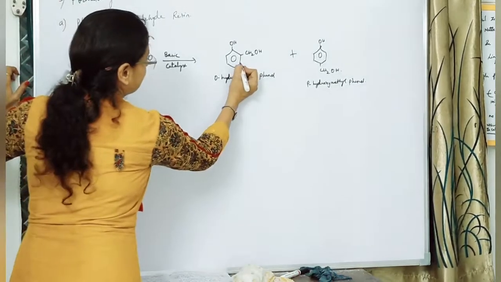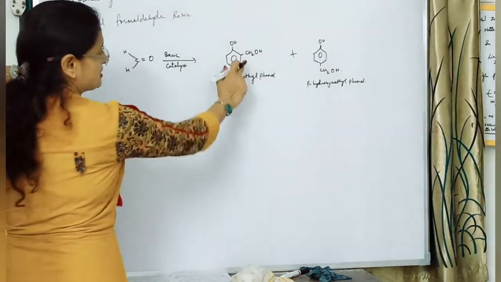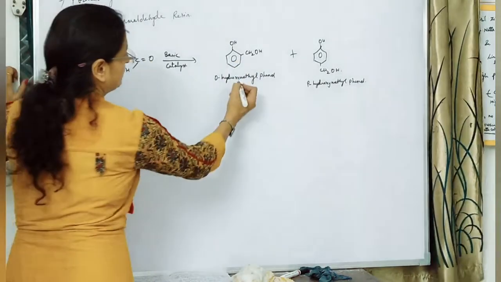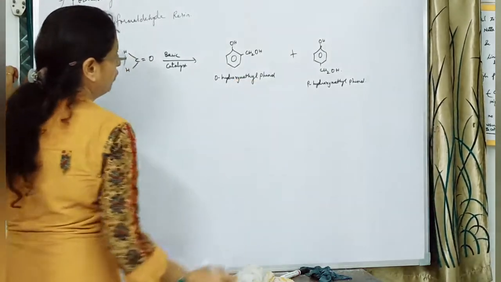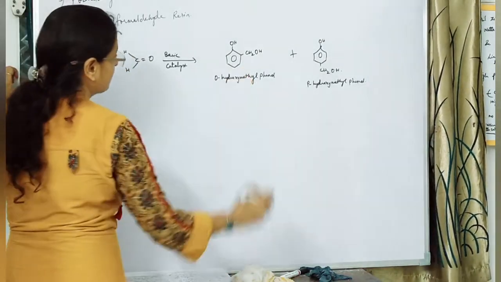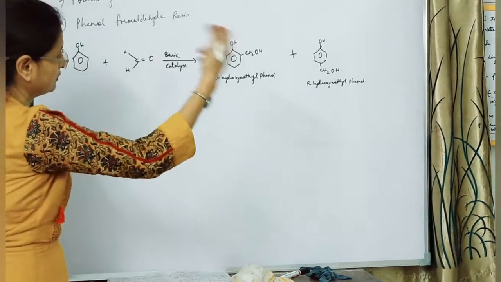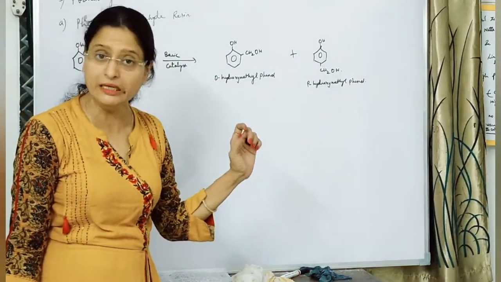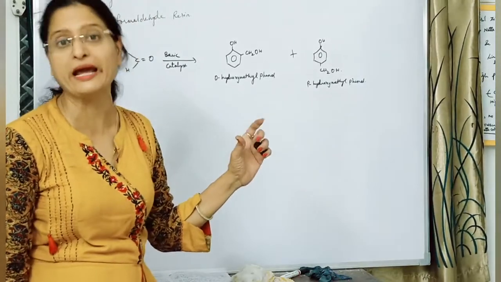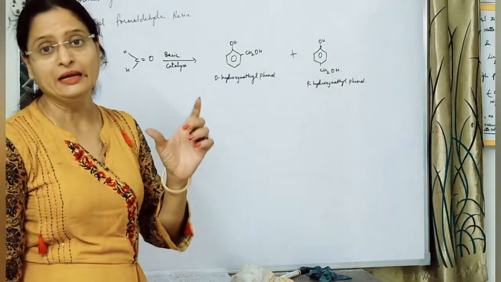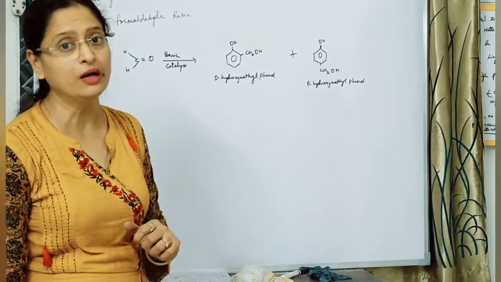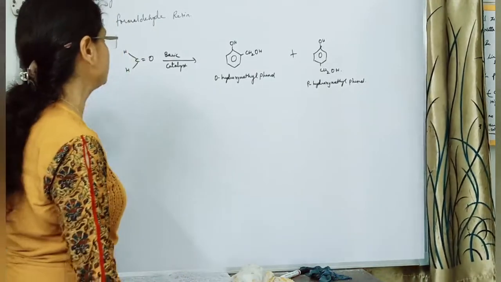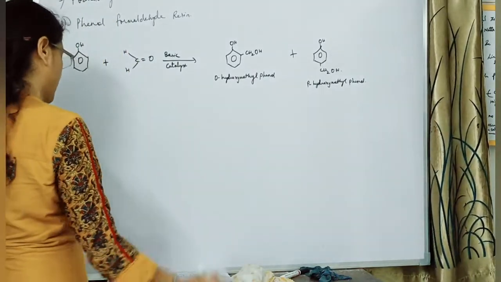So look here, it can happen in this way. This particular compound, orthohydroxymethylphenol, undergoes copolymerization, that is, it acts as a monomer unit and undergoes further polymerization. It leads to the formation of a linear polymer, which is called novolac. Now novolac is a polymer which is used in paints. Now let us see how novolac is formed.